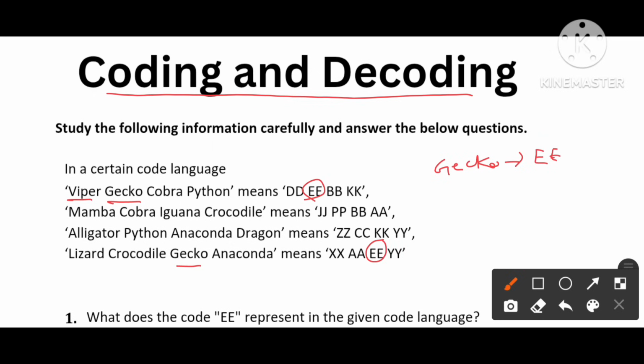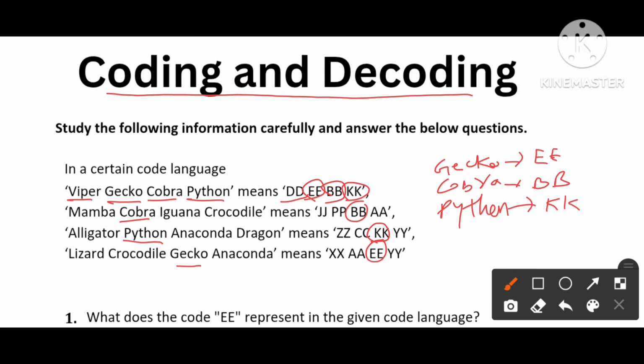Next one, cobra is common in 1 and 2. So the common code is BB. So BB is the code for cobra. Like this we are going to find the remaining also. Python is common in 1 and 3. So KK is Python. Next one, we are left with DD. DD is nothing but Viper.